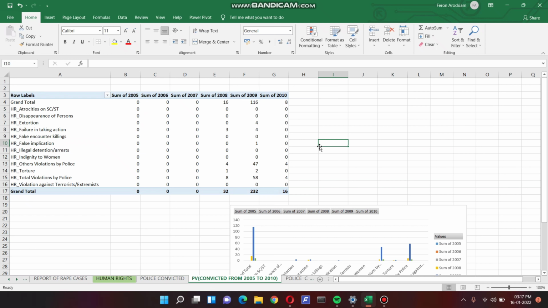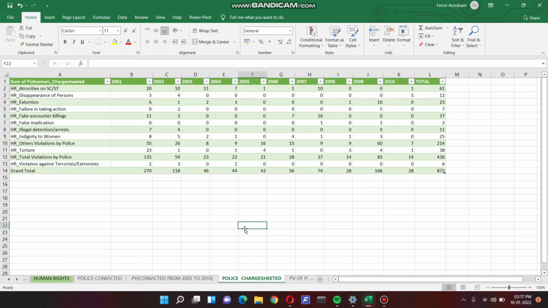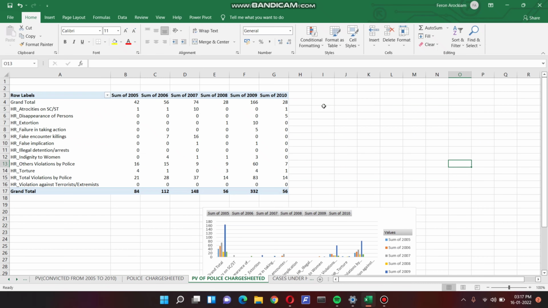In this sheet, we have the police convicted pivot chart and pivot table year-wise, from 2005 to 2010. In this sheet, we have policemen charge sheeted year-wise and we have the total of police charge sheeted here. Here we have the pivot chart and pivot table of police charge sheeted.